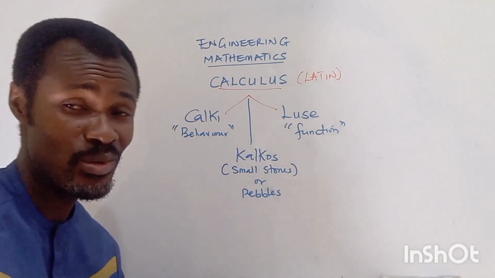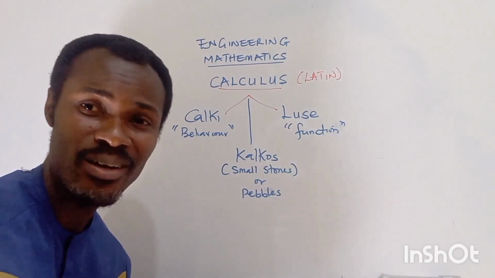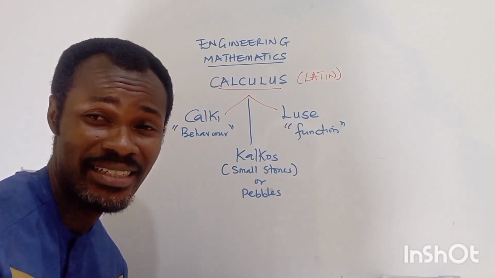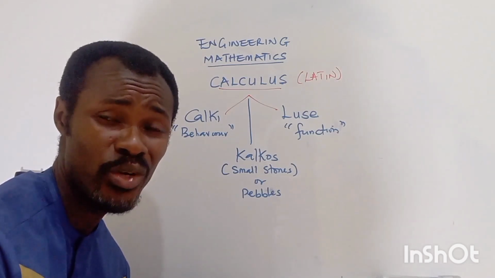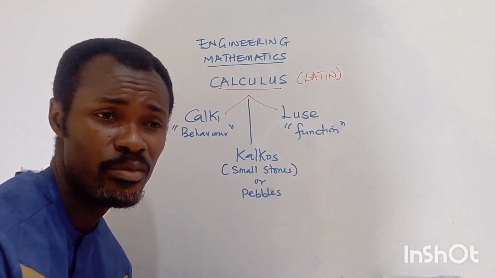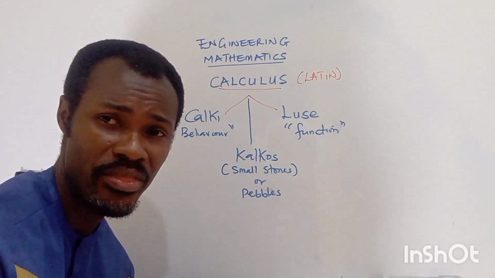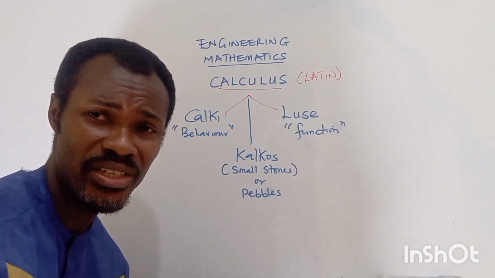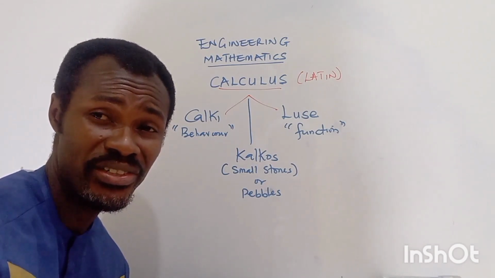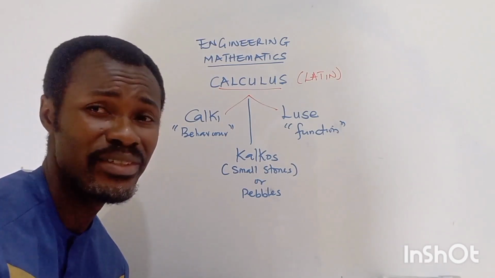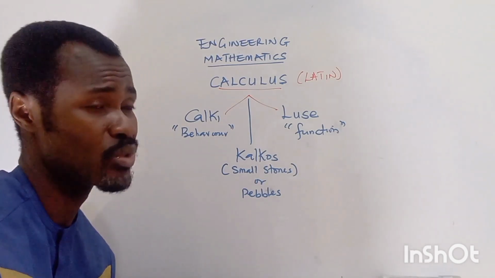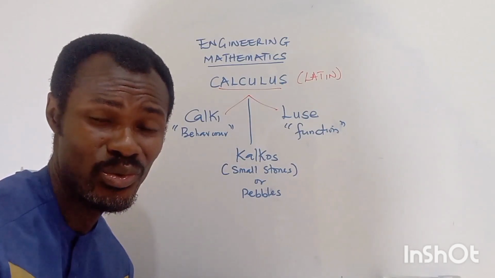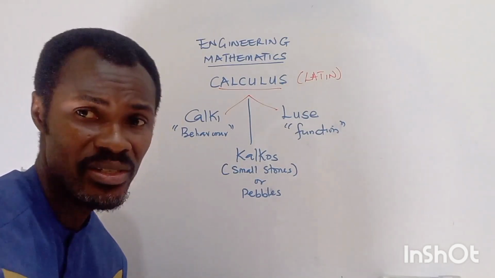Alright, like we can see today on the board, we are going to be talking about calculus. This is one area in mathematics I have discovered most students find very challenging, most especially when you want to go into sciences and engineering, be it mechanical engineering, robotics, aeronautic engineering or whatever kind of engineering you want to go into. You have to be very sound and good at attempting or resolving questions that have to do with calculus. All right, so let's just get the basics.